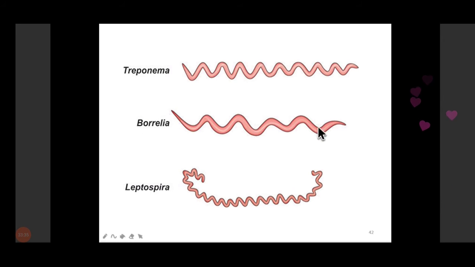Borrelia are loose and motile, and they have loose spirals, 5 to 8 irregular spirals at an interval of 2 micron, and they have pointed ends. So basically, we look for these Borrelia, and they stain well with the Giemsa and Wright stain.